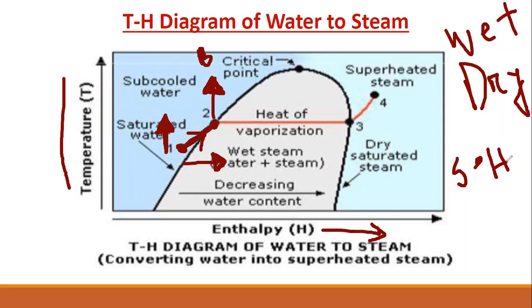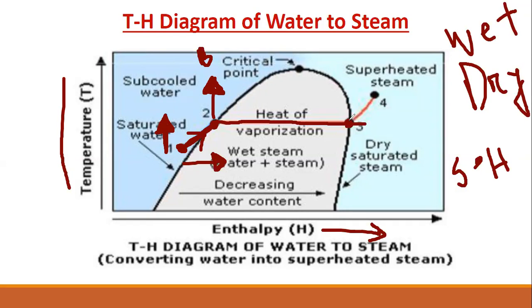A small amount of water turns to steam, so the steam process starts. The temperature remains 100 degrees Celsius at normal pressure, and the water turns to steam.